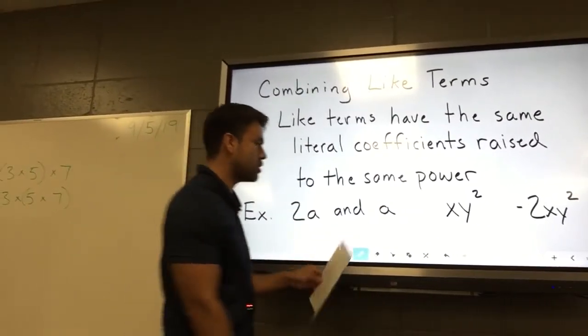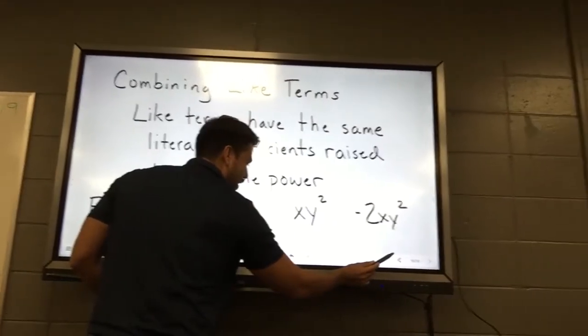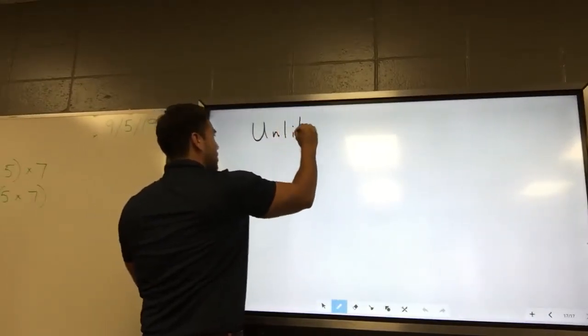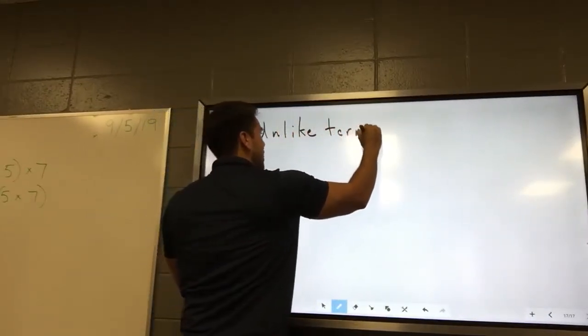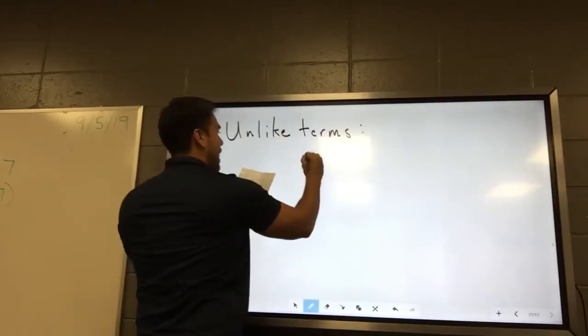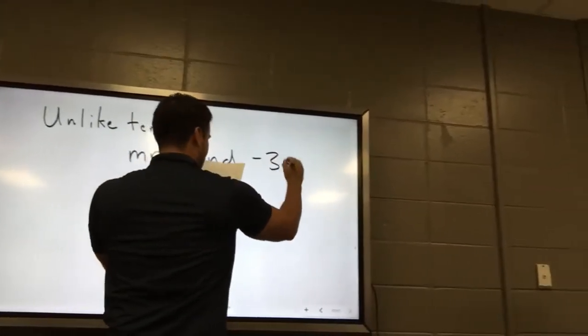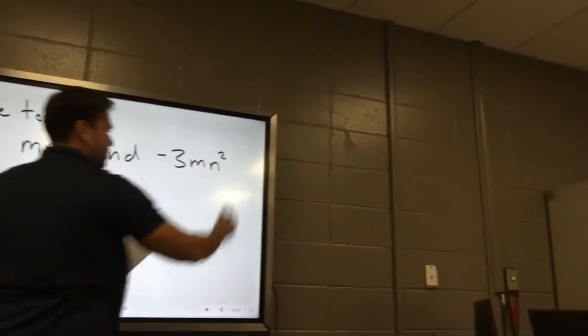Okay, good. Here's an example of non-like terms or unlike terms. So I'll put this to make it clear. I don't want to confuse anyone. Unlike terms. Someone's got to tell me why: m, n, and negative 3mn squared.